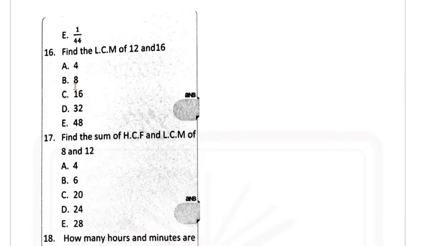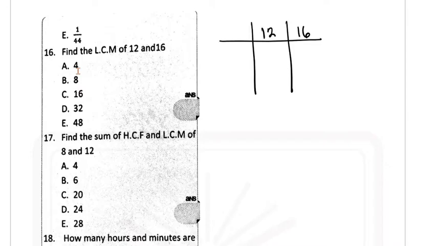Question 16. Question 16 says find the LCM of 12 and 16. The LCM of 12 and 16 is the lowest common multiple of 12 and 16, which means the lowest number that 12 and 16 can go in without any remainder. Okay, so we have 12, and this is a very simple one. Everybody knows how to do this one. So 2 will start this show. 2 in 12 will give you 6. 2 in 16 will give you 8. I can continue with 2 because I can still reduce this to 3 and this one to 4.